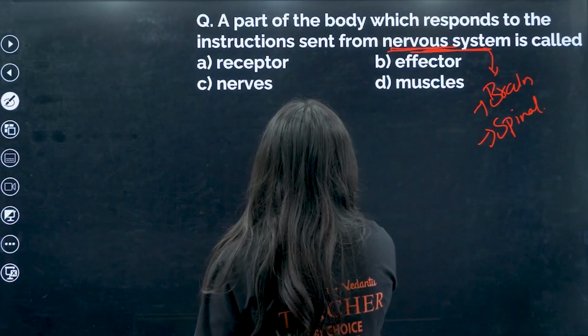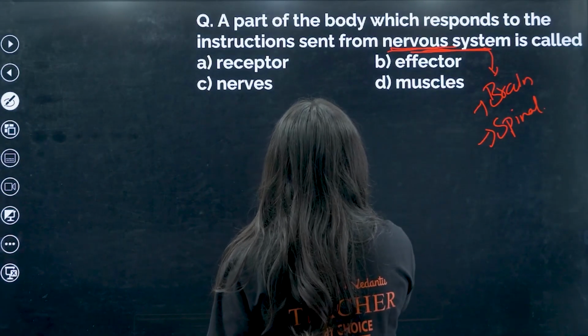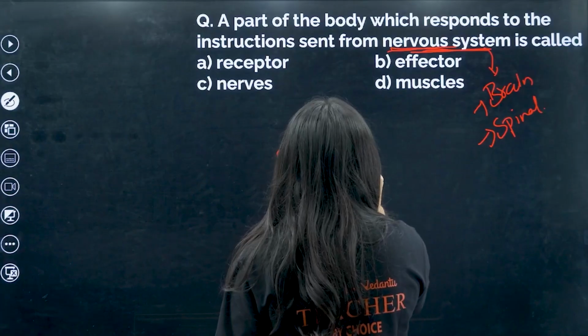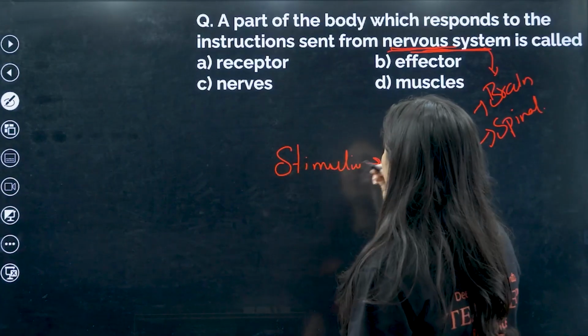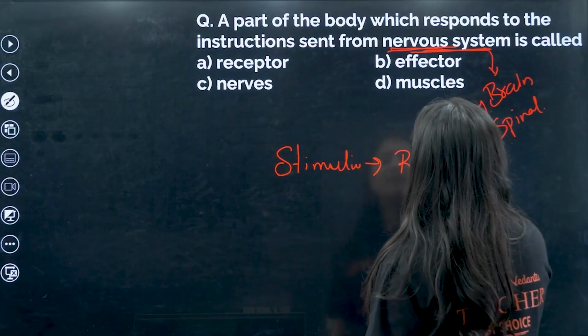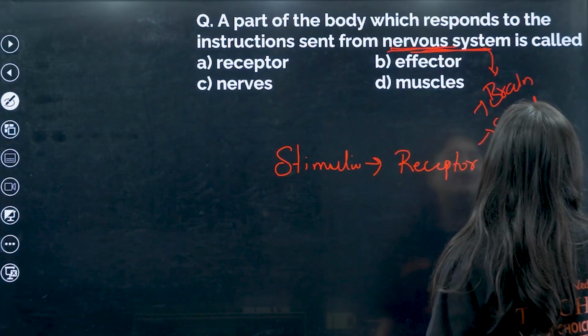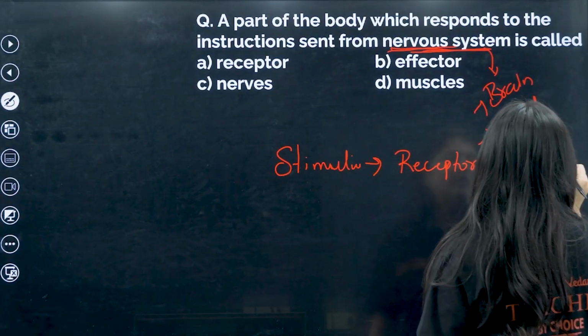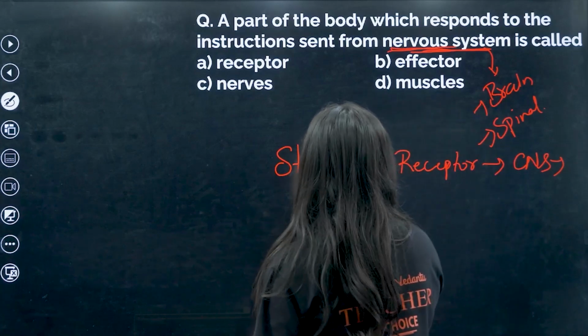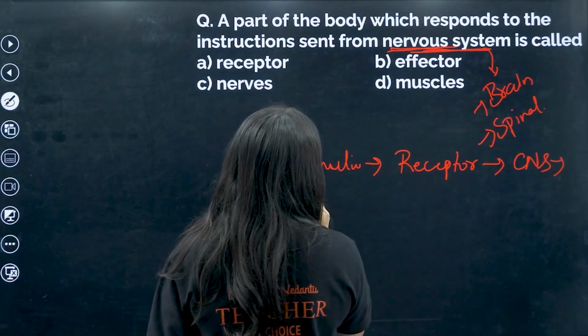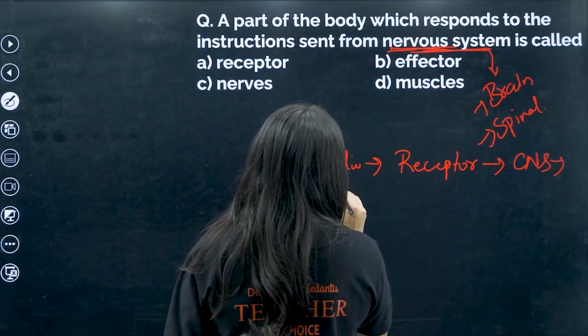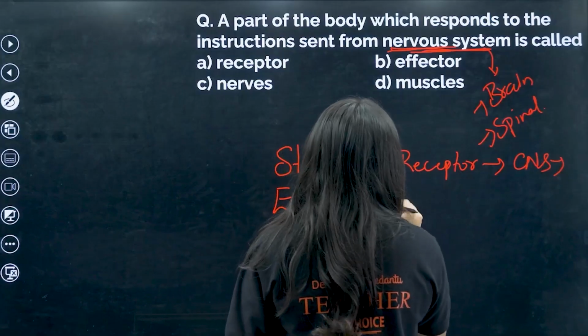Stimulus. After stimulus, what happens? It goes to the receptor. Then after the receptor, it will go to the CNS. Then after the CNS, it will go to the effector. Then response.